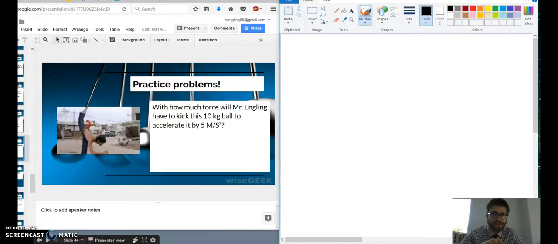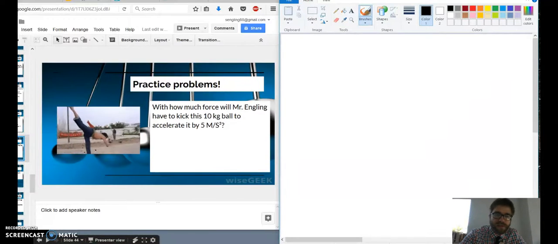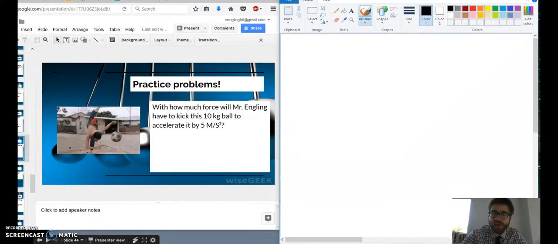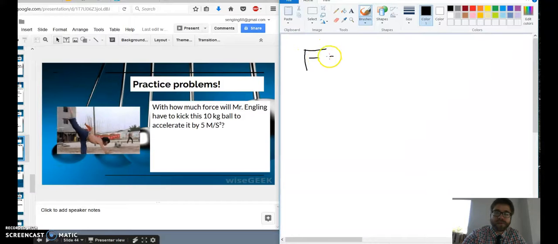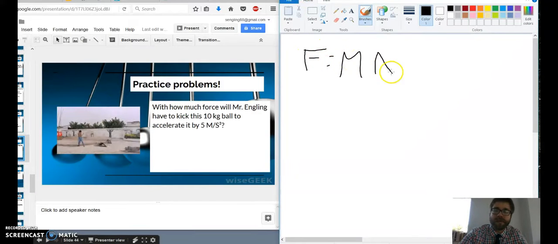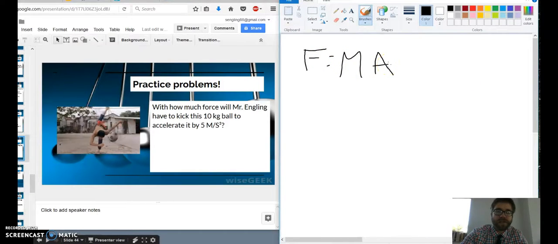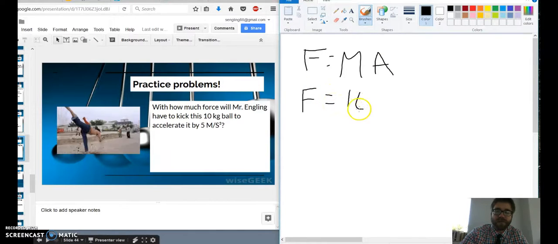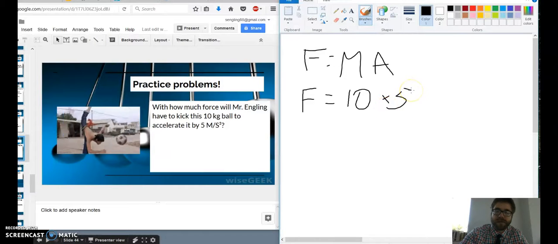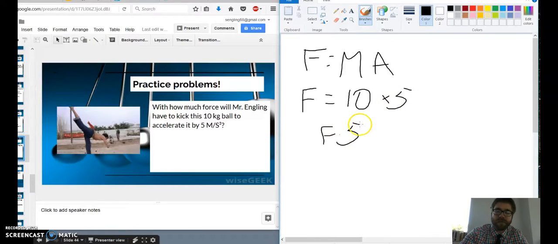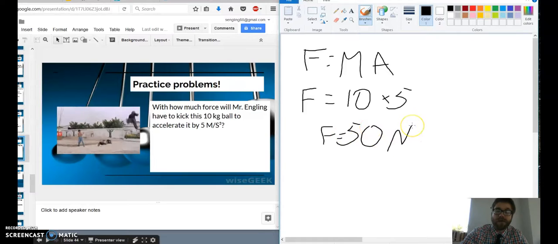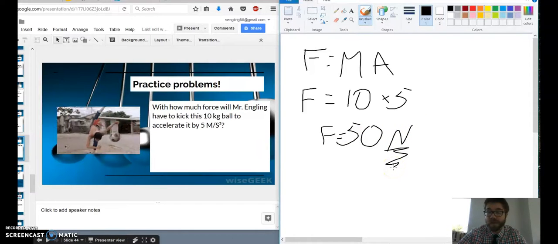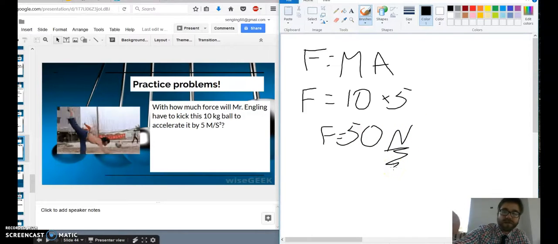So here, this is a really easy one. How much force will Mr. Engling have to kick this 10-kilogram ball to accelerate it by 5 meters a second? So, we have to remember that force is equal to mass times acceleration, which means we don't know the force, so we'll call that F. And we know we have a 10-kilogram ball multiplied by 5 meters a second. That means our force is going to be 50 newtons. Remember to include units. I want units. I will take off points if I don't see units.